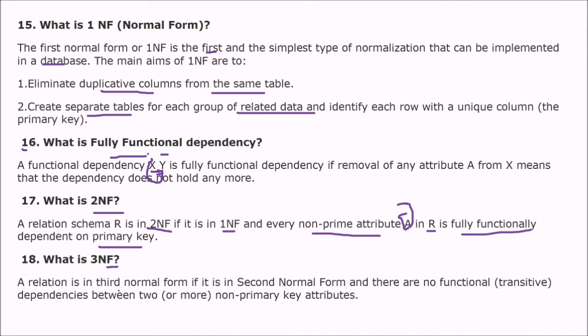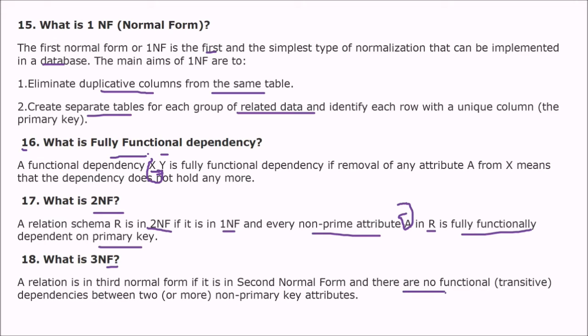Now what is 3NF then? A relation is in third normal form when it is in second normal form. So obviously it will be in 1NF. So it is in second normal form. That means every non-prime attribute in a relation R will be fully functionally dependent on the primary key. So this is okay. Then what does 3NF add? What is complementary in 3NF apart from 2NF?